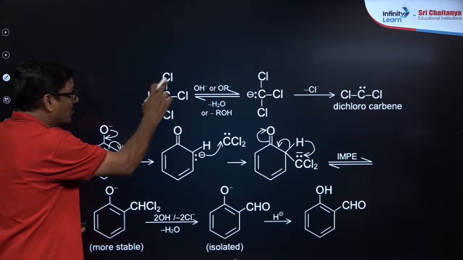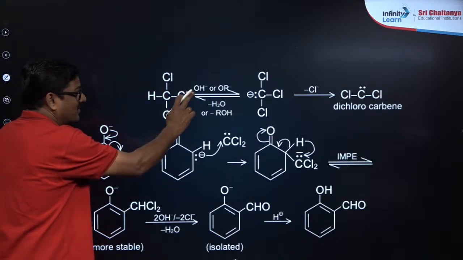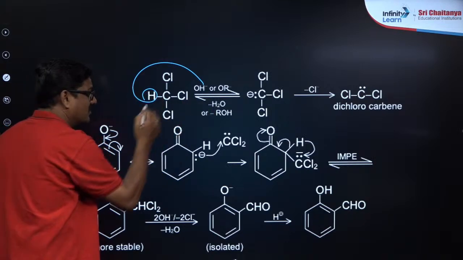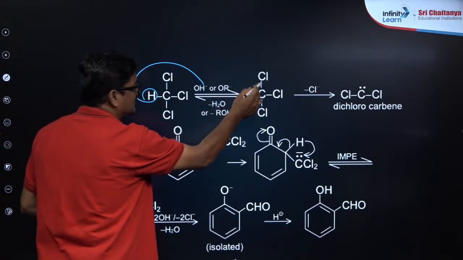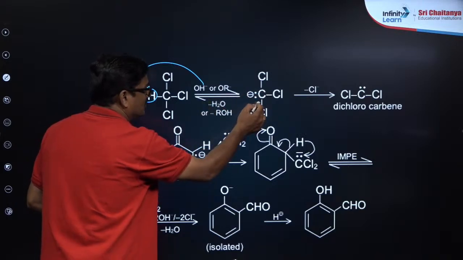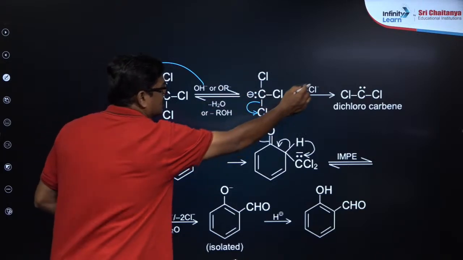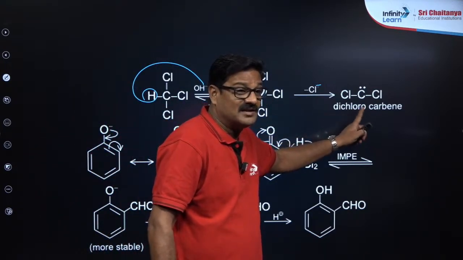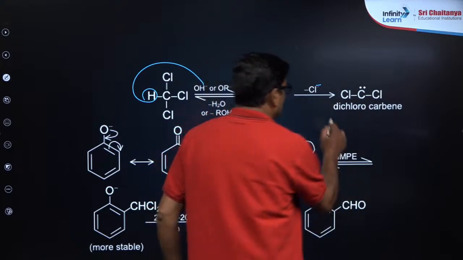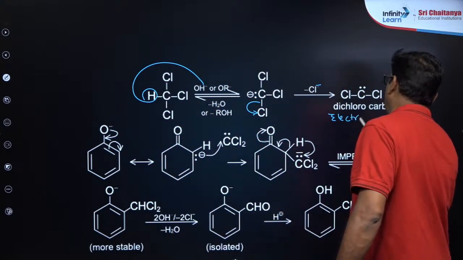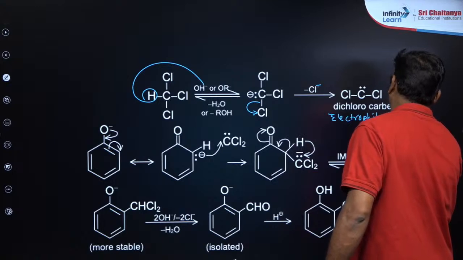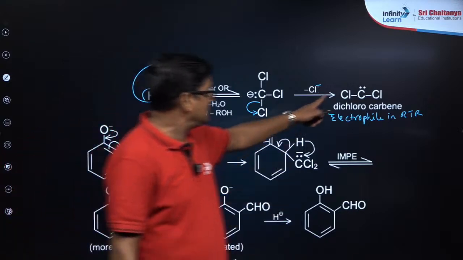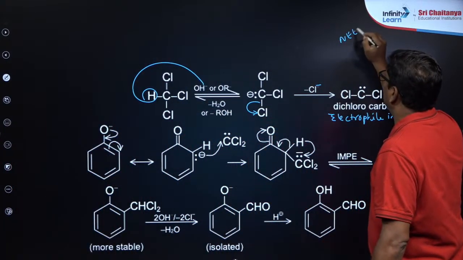The Reimer-Tiemann reaction is an electrophilic substitution reaction, and the electrophile is dichlorocarbene. Look at the mechanism: chloroform in the presence of sodium hydroxide. Sodium hydroxide is going to take a proton. Water molecule is eliminated, so that you are going to get CCl3 minus. When Cl minus leaves from this CCl3 minus, you are going to get dichlorocarbene. This is the electrophile in the Reimer-Tiemann reaction, in RTR. So that is what you call the Reimer-Tiemann reaction. This is very important in the NEET examination.